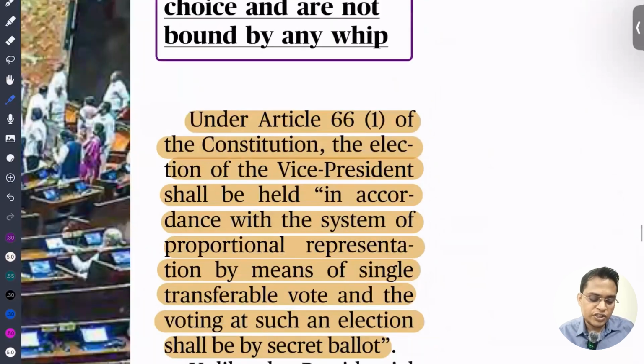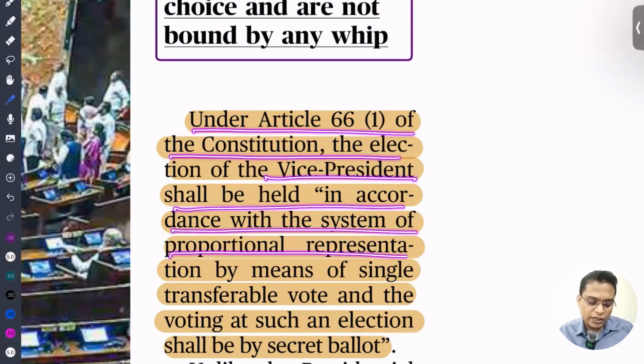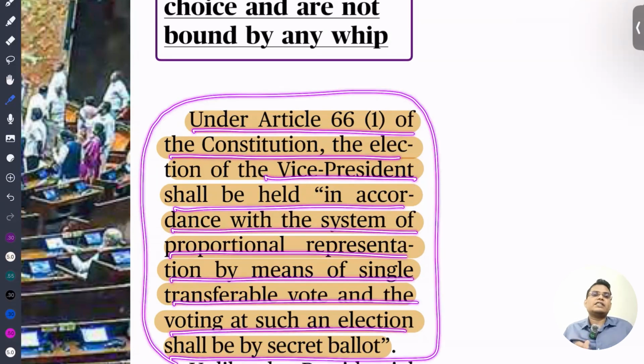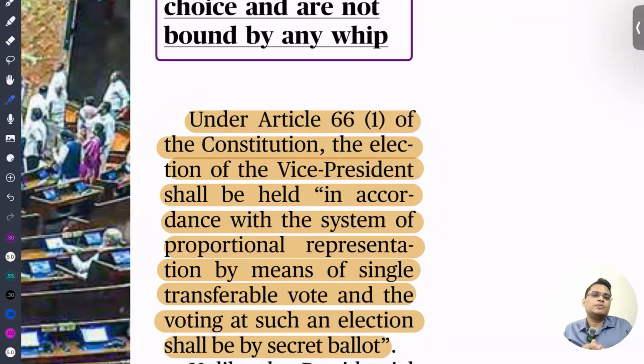Under Article 66 of the Indian Constitution, the Vice President is elected in accordance with the system of proportional representation by means of the single transferable vote, and the election is by secret ballot. So that means whatever vote you are giving, no one should know about that.